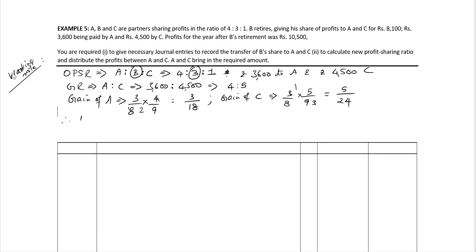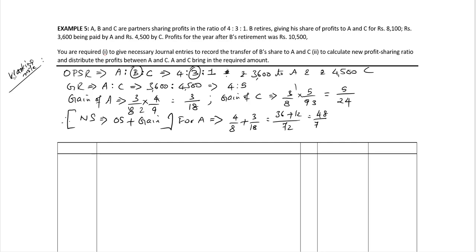We can apply the formula: new share is equal to old share plus gain. In the case of partner A, old share 4 by 8 plus the gain of A 3 by 18, LCM 72, we get 48 divided by 72.